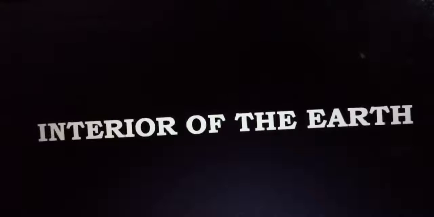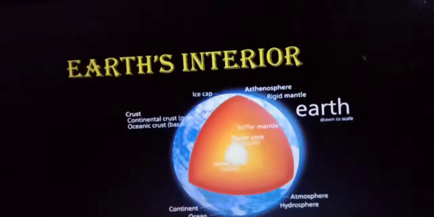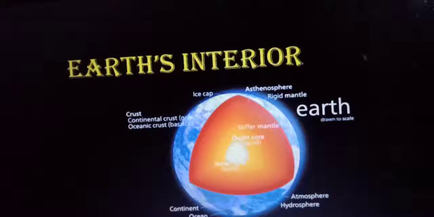Hello student, today's topic is interior of the earth. This chapter is about interior of the earth. When we say interior, we actually mean the inside structure of the earth.